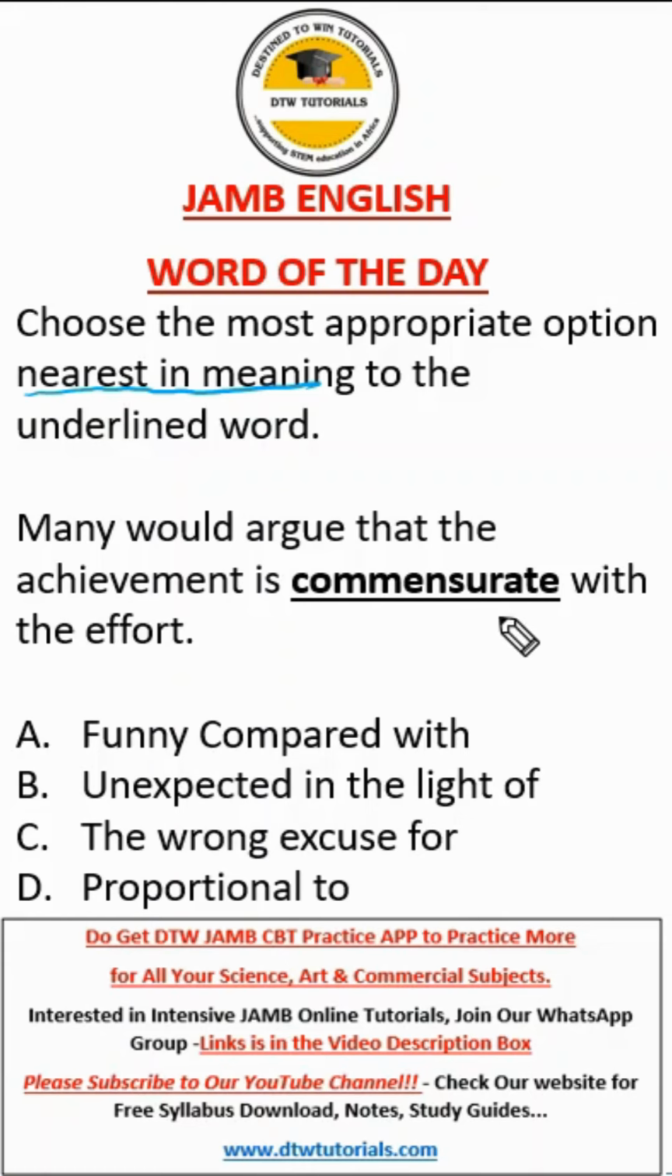Okay, commensurate means corresponding. That's something that corresponds in size or degree. Okay, it is proportional, it is equivalent. So that's the meaning of the word commensurate. Now let's go to the options. Since it says nearest in meaning, we're looking for something corresponding, proportional. Now A says funnily compared with.